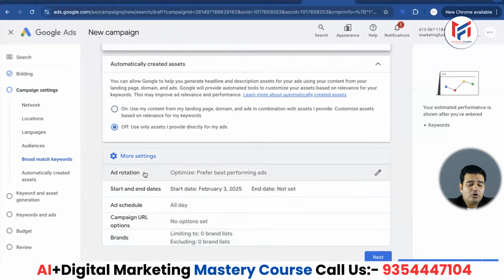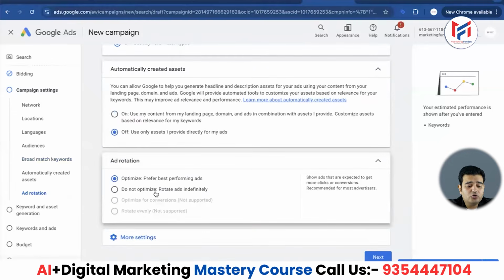Let's see what is there in more settings. We have ad rotation. It says optimize, prefer best performing ads. Obviously the recommended option is this, and the other is do not optimize, rotate. Now what's the difference between these two? Let's discuss the first one. Let's say I am creating multiple ads in this campaign and I want to show the ads that are performing the best more frequently than others, so that the budget is optimized and better results are achieved, and ads performing poorly are shown less frequently. But the option below states do not optimize, show to everyone in rotation. What is the best choice here, friends? We will choose the first, which is also the option recommended by Google.